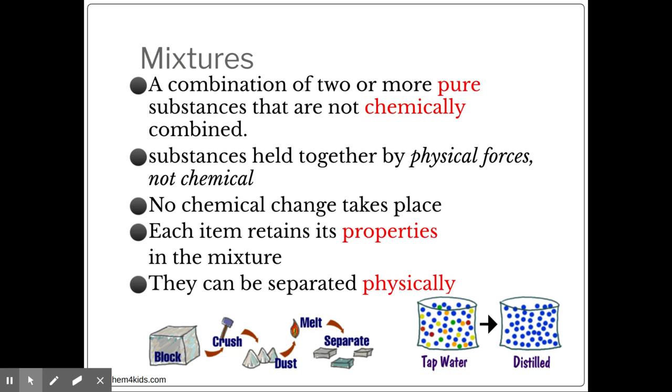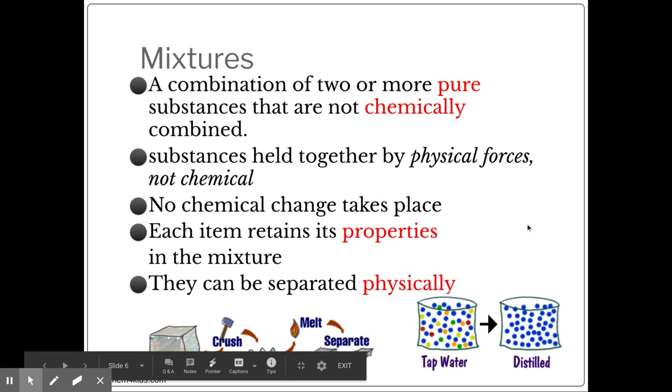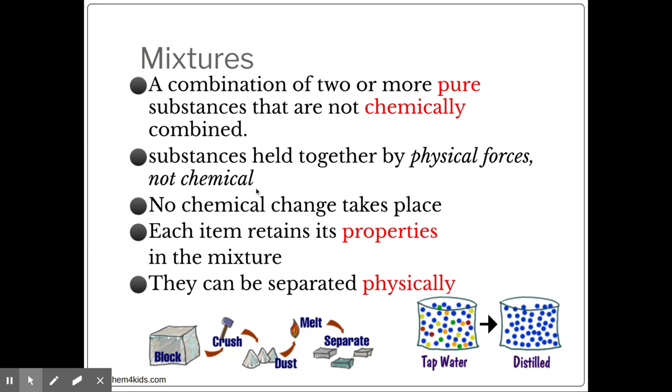And one thing you need to note with mixtures is that they are being held together by physical forces. They're not chemically bonded together. So we're looking at phase changes here, not chemical changes. Each of your substances that makes up your mixture is going to keep its properties in that mixture. So if you add sugar to water, you can still taste the sugar that's been dissolved in the water. And they are going to be physically combined.